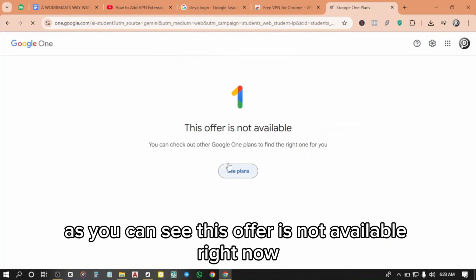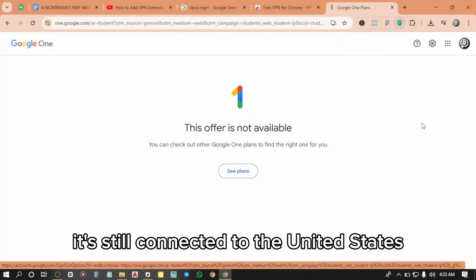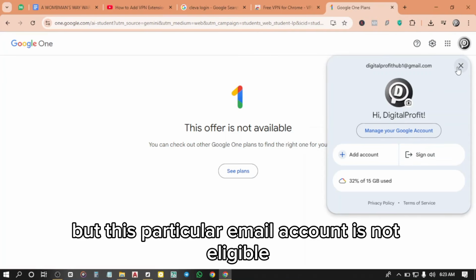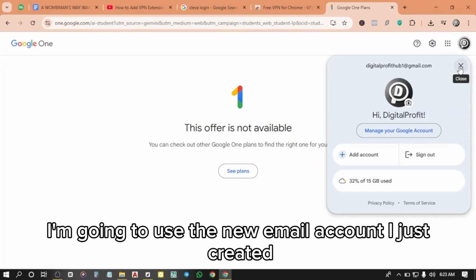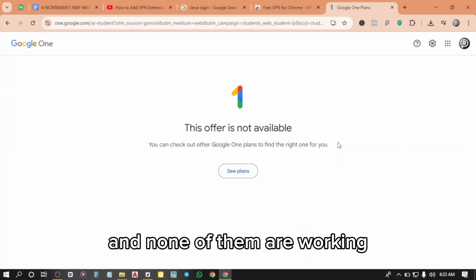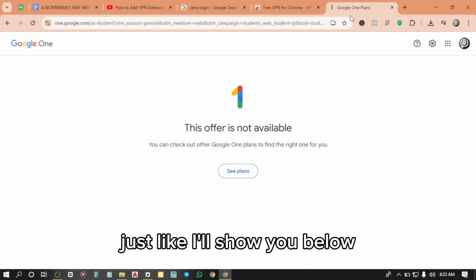As you can see, this offer is not available right now. Let me check if I'm connected to the VPN. It's still connected to the United States, but this particular email account is not eligible. So I'm going to use the new email account I just created. If you've tried your email accounts and none of them are working, you're going to try a new email account, just like I'll show you below.